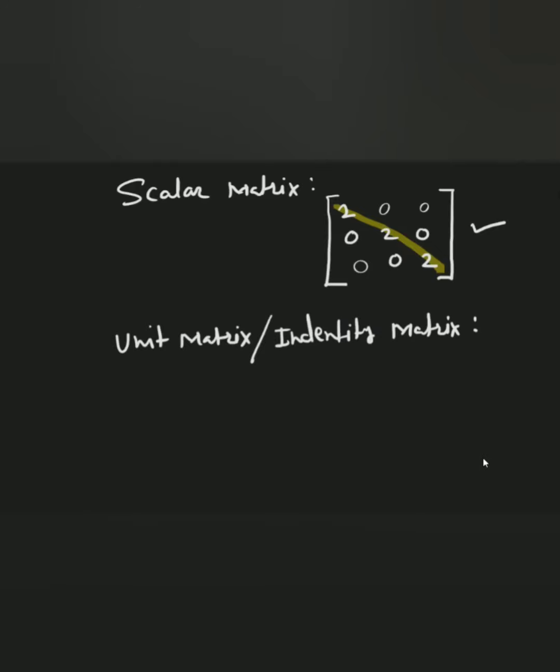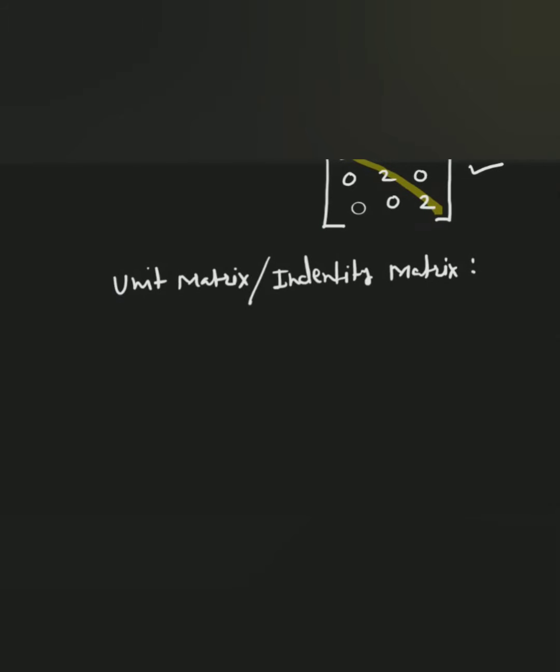Let's have learned about it. What is meant by unit matrix and what is meant by identity matrix? This is again a scalar matrix, which is a diagonal matrix, which is a square matrix. I'm going to write one scalar matrix in which each diagonal element is 1. So you can see here, all diagonal elements are 1 only.